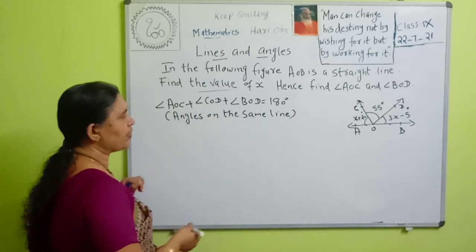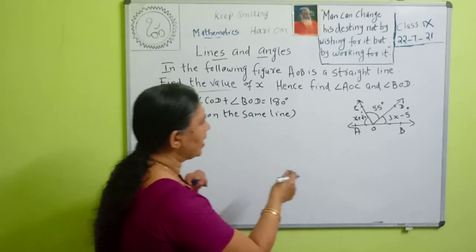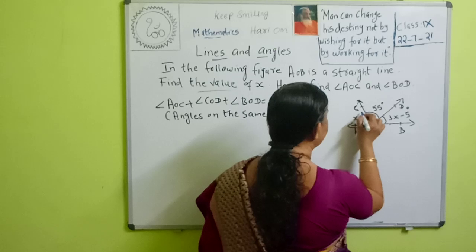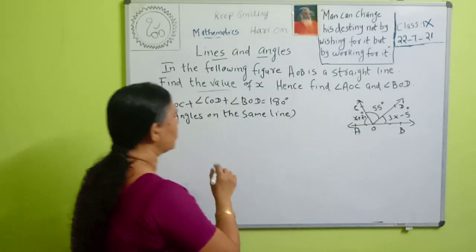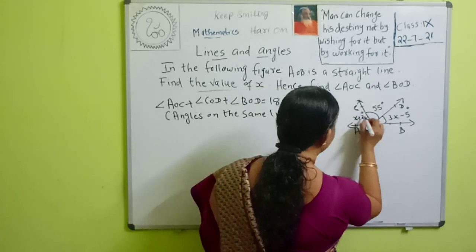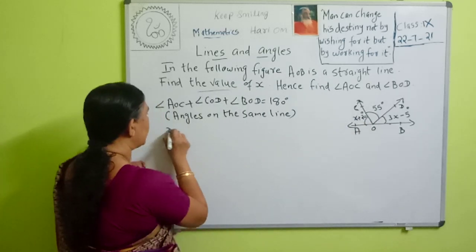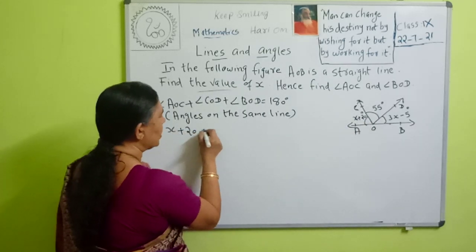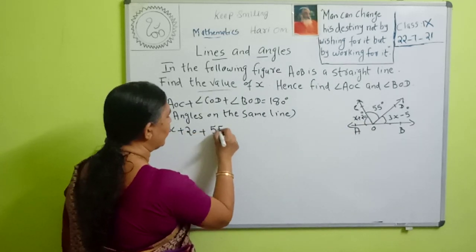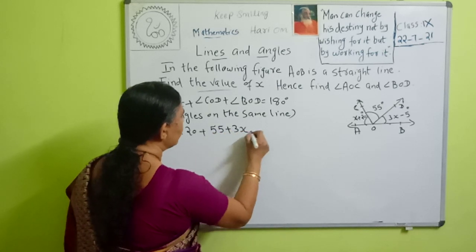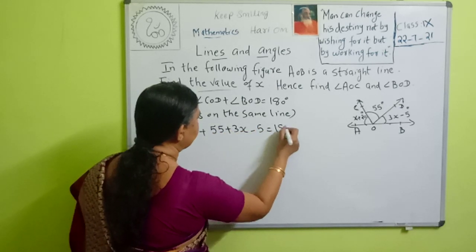Then what is the measure of angle AOC in the figure? It is equal to x plus 20 degrees. So x plus 20 plus angle COD, which is 55, plus 3x minus 5 is equal to 180.